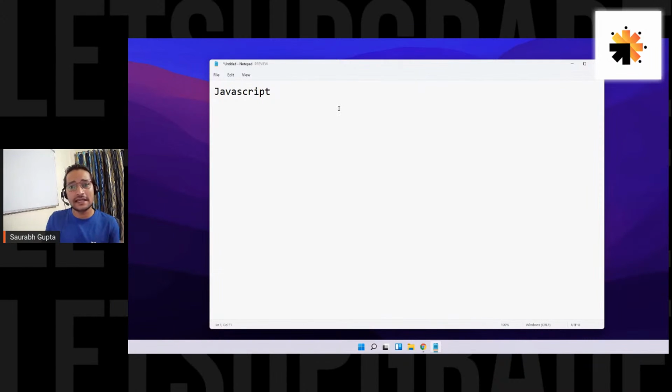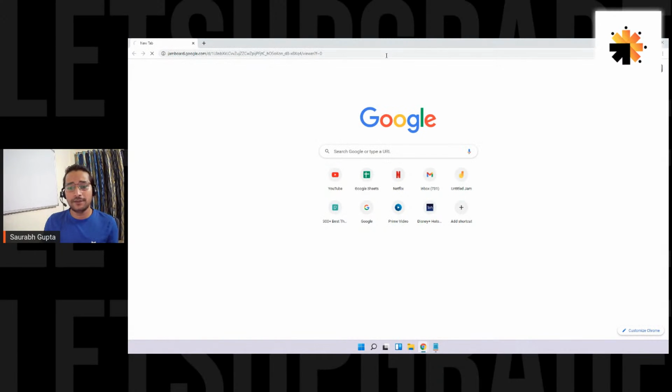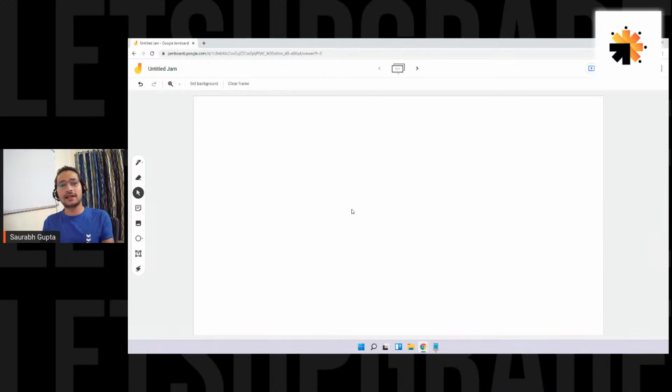Okay, again, guys, let's move ahead and take today's session to actually understand JavaScript better and what it does, what is the history, how it is used, and what is the future of it. Before starting to code, let's understand everything. And for that, I'm going to open a notepad, and also let me take a browser window for you, and I'm going to open a Jamboard in which I can show you what actually it does. So a clear cut Jamboard and a notepad. So let's talk about it.